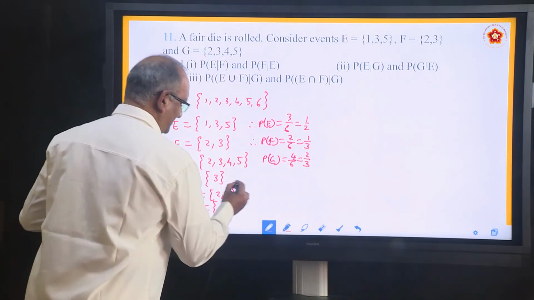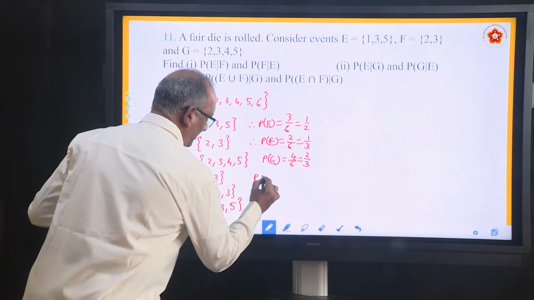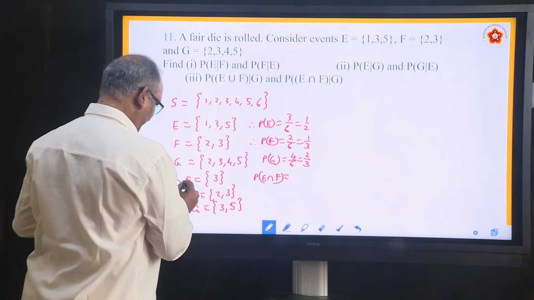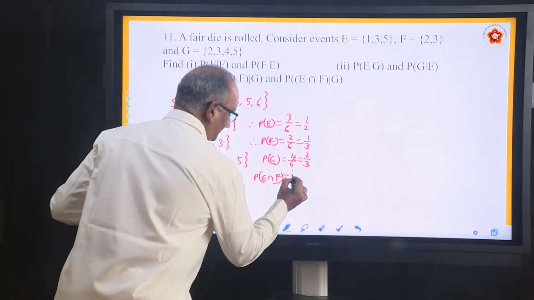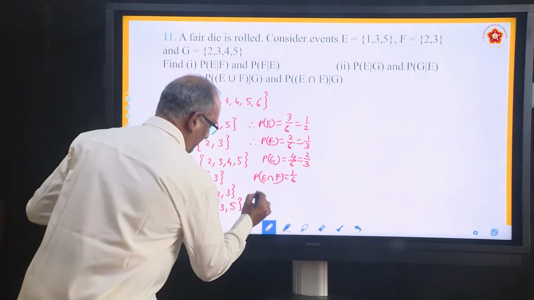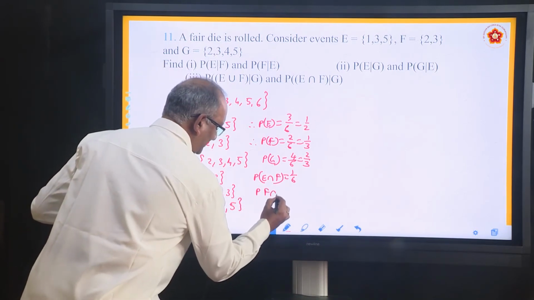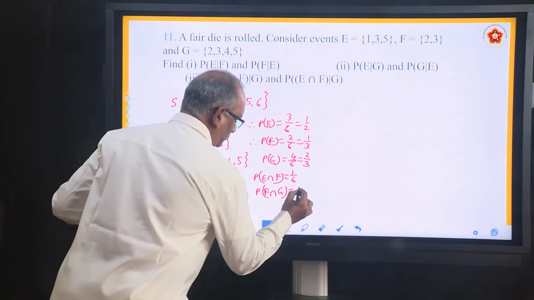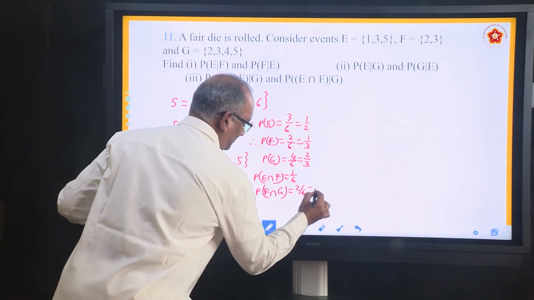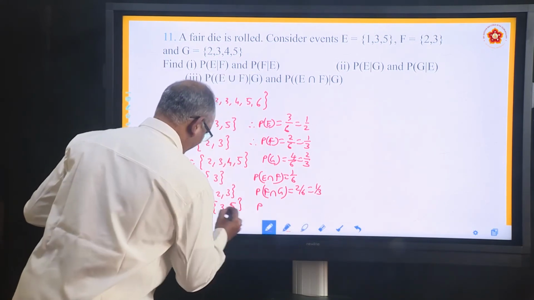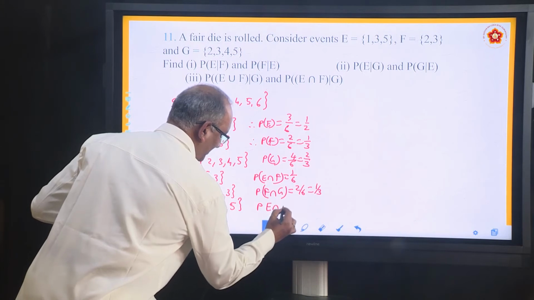Next, P of E intersection F. How much is it? 1 by 6. Next is P of F intersection G. How many elements are there? 2. So 2 by 6, which is nothing but 1 by 3. And finally, P of E intersection G.